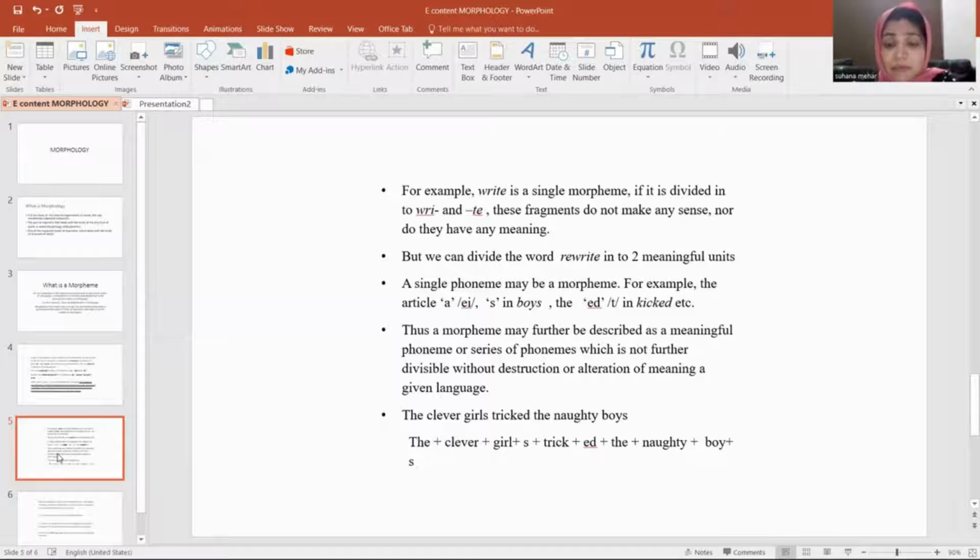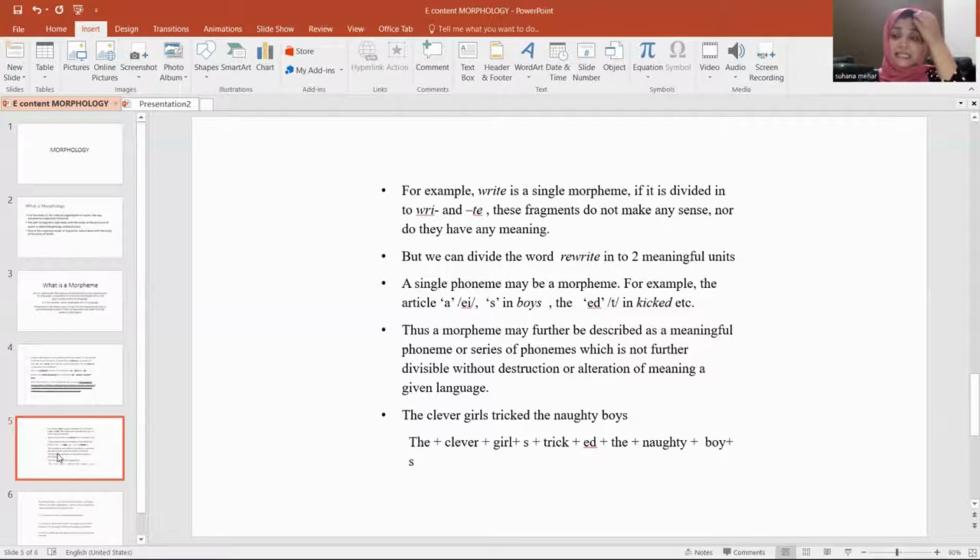Single phonemes may be morphemes also. For example, the article a, and the s in boys that we discussed. In teachers, teach is a morpheme, er is the second morpheme, and s is again another morpheme.